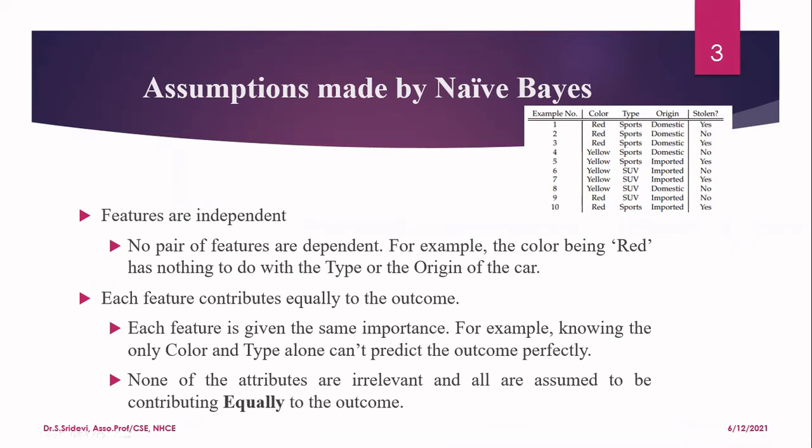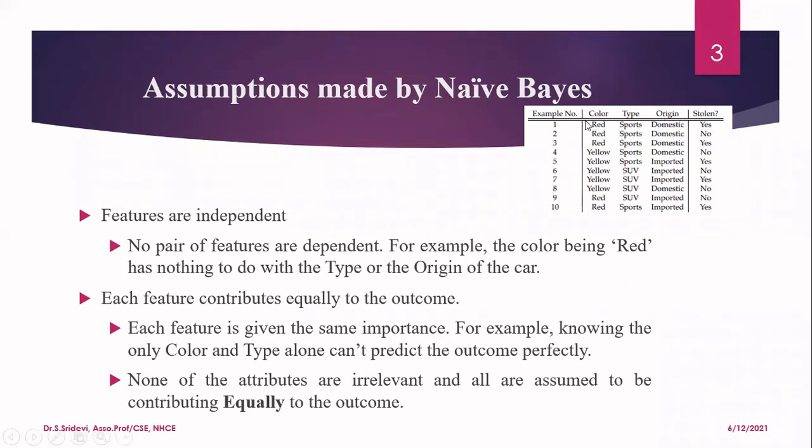In case of naive-Bayes, it is going to use some assumptions. Based upon the assumptions only, the algorithm is going to work. It has two assumptions. The first assumption is that the features you are using in our data set are independent. You know what is the meaning of independent? In the last class, I told you in probability, when you have two events, if the outcome of one event is not going to affect the outcome of the other event, that is, the probability of one event is not going to affect the probability of the other event, we say they are independent events.